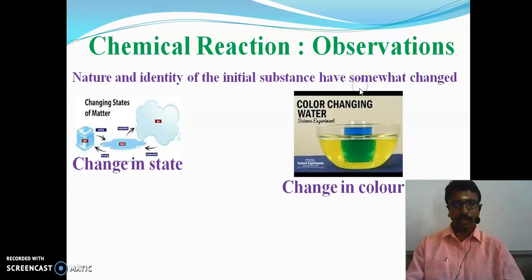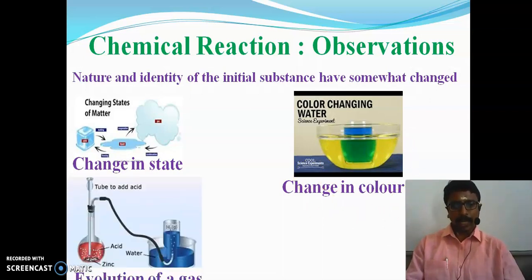And next is change in color. The color will be changed during the chemical reaction, and we can observe the color change. And next, there is evolution of gas. Take an acid.